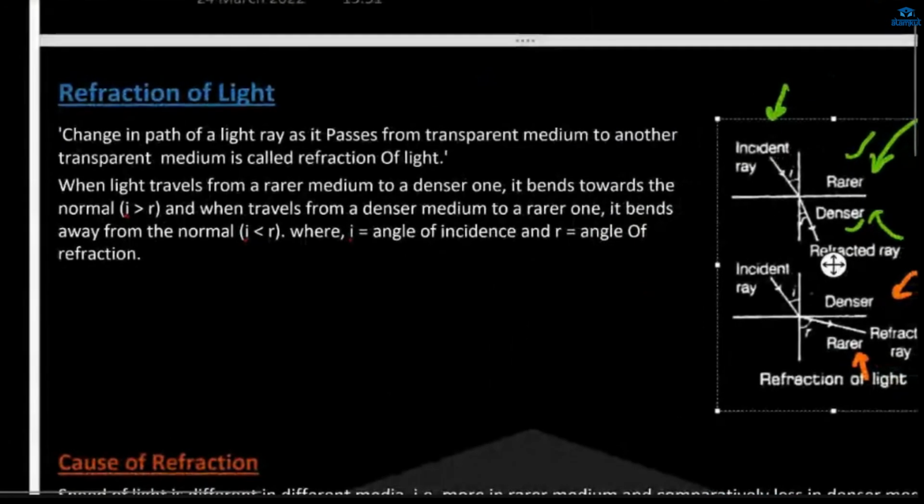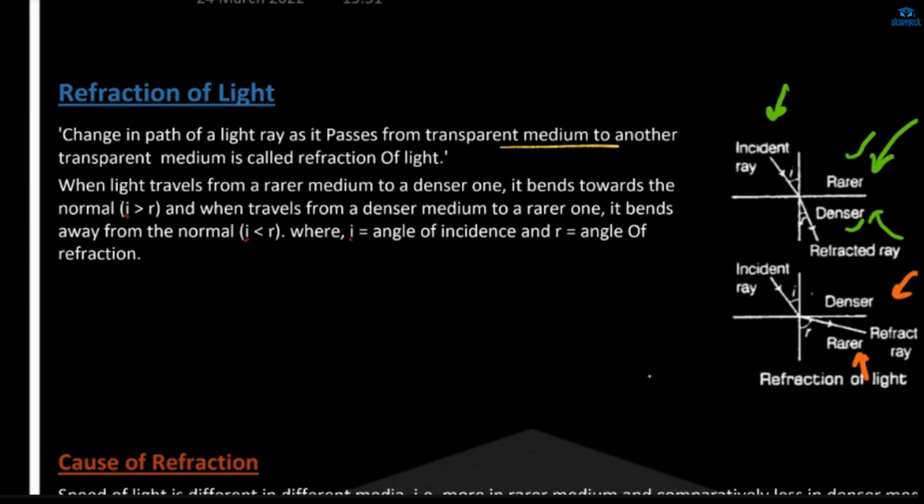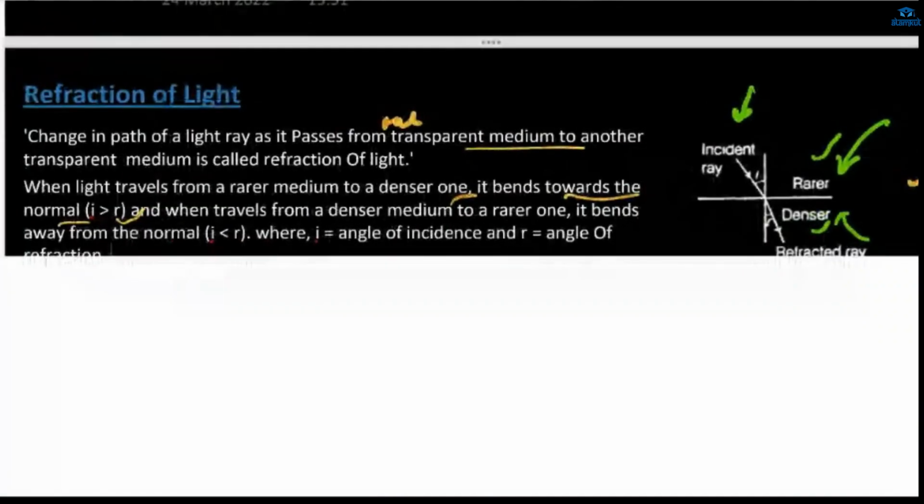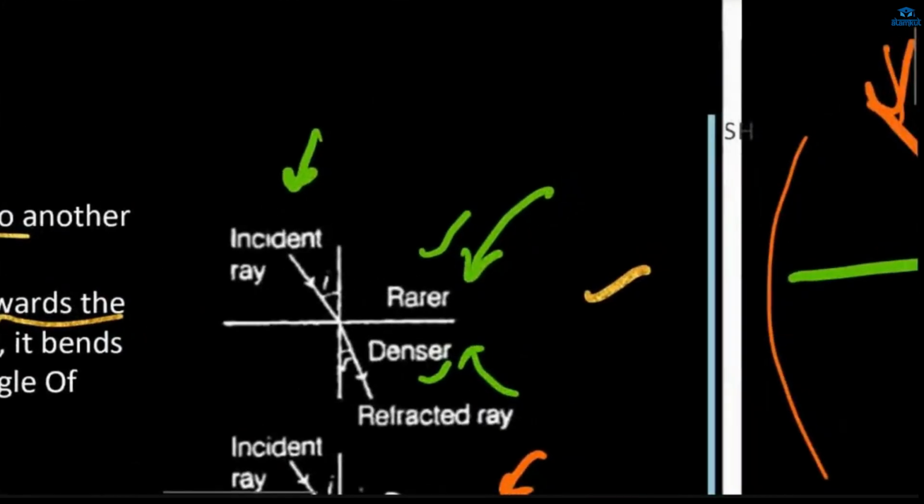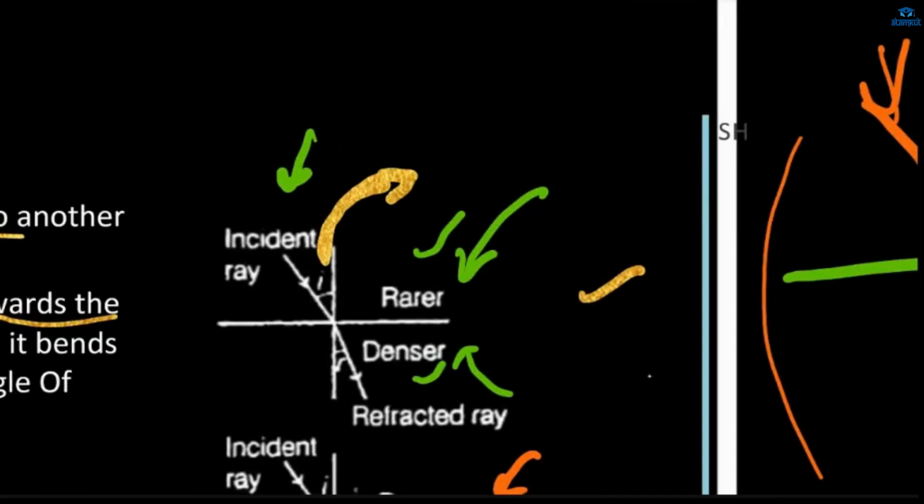Fine. Change in the path of a light ray as it passes from one transparent medium to another transparent medium is called refraction of light. When a light ray travels from a rarer medium to a denser medium, it bends towards the normal. It means that the angle of incidence will be greater than the angle of refraction. Here it bends towards the normal. Here the angle of incidence I is greater than R.